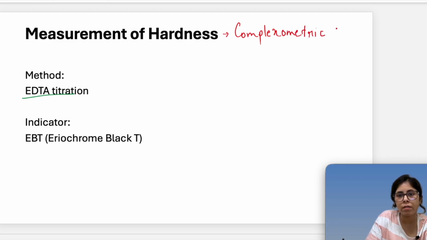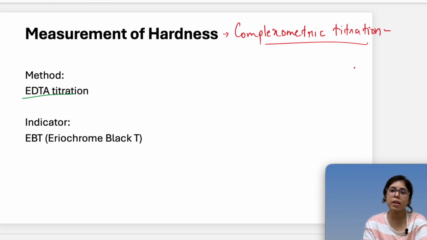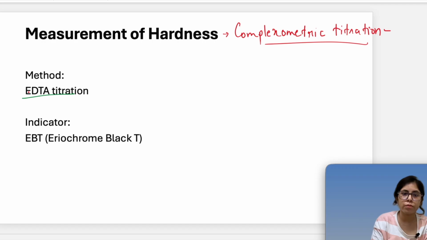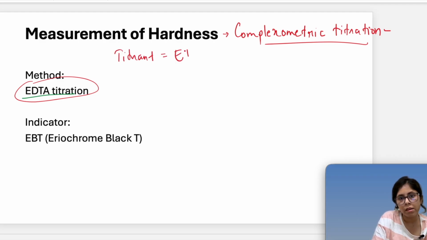Just by doing the titration, you can calculate the hardness. EDTA will be used as the titrant. The titrant is the one with which we'll be titrating our water sample. So EDTA is the titrant, and the titration is known as complexometric titration.